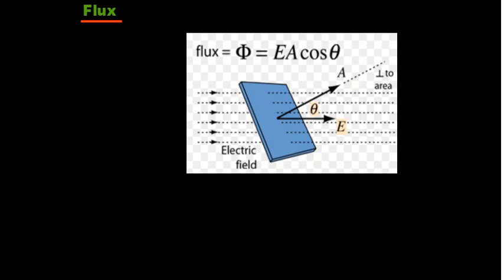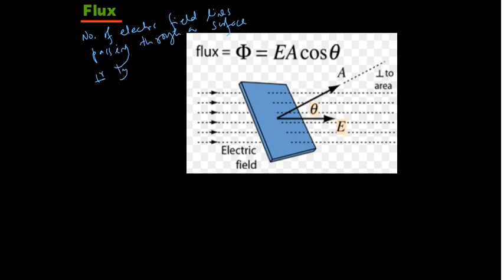So the next most important thing is flux. What is flux? Flux is a very simple thing that we have to remember. It is the number of electric field lines passing through a surface perpendicularly.